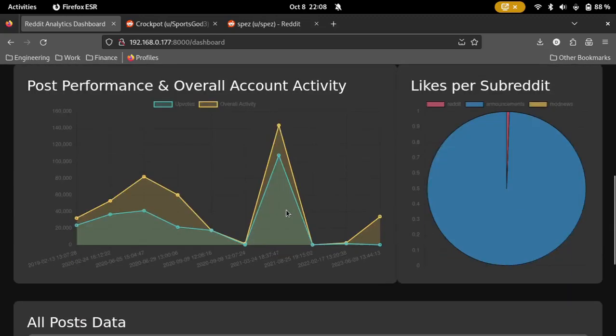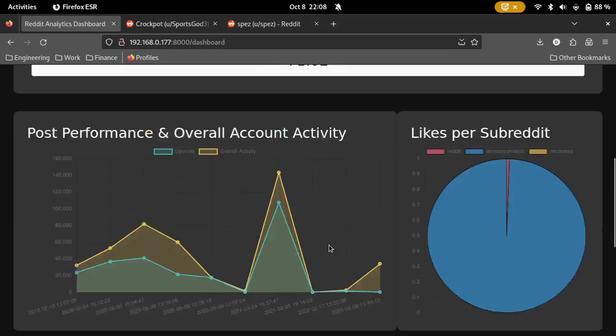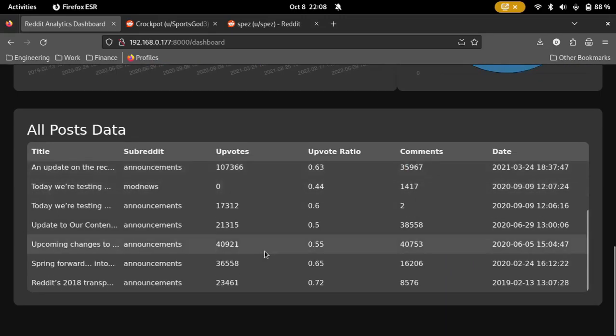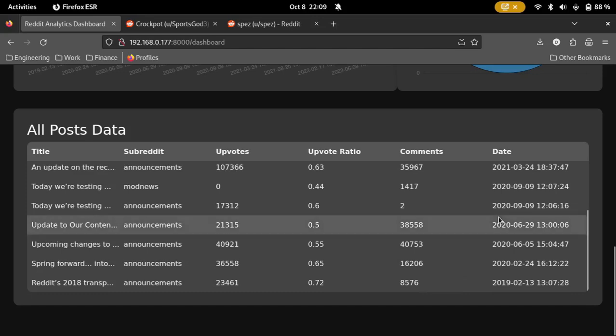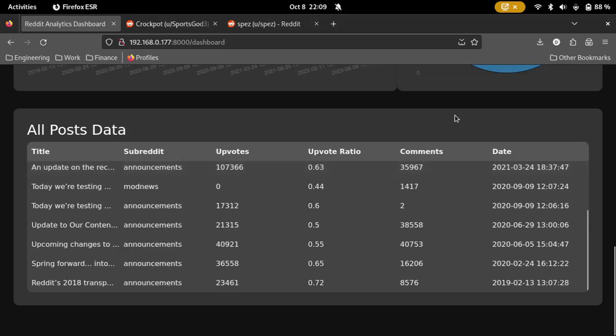I mean, oh wow. That much engagement is actually crazy. If we're looking at the overall account activity, which is the posts, the comments, the likes, and how many people engage with the content, it's a lot higher than the amount of upvotes. But with some posts, there's less activity as compared to upvotes because people don't really comment, they just like what's being seen. And down here is a table of the posts that were scraped, starting with the oldest going to the newest. Now this list isn't filtered for dates. It looks like it is, but it isn't. I still have to implement that feature.